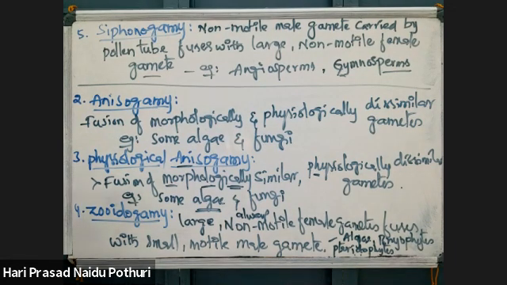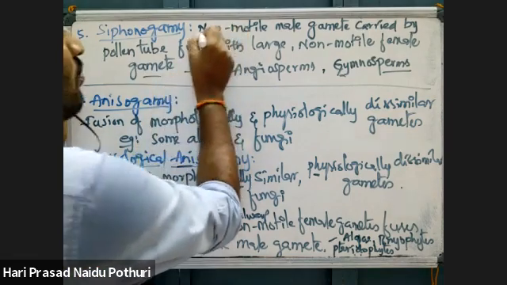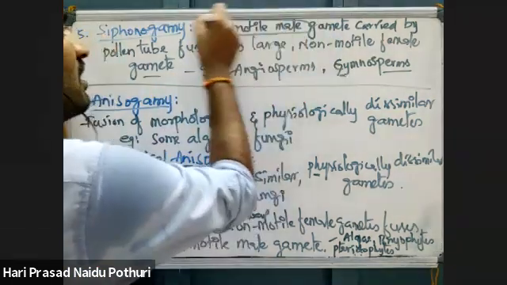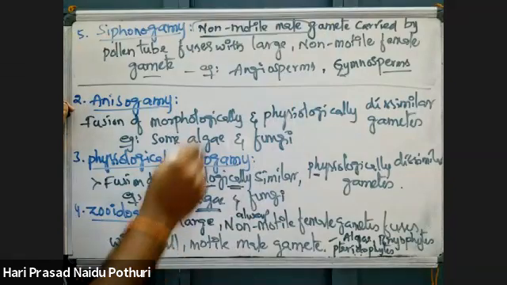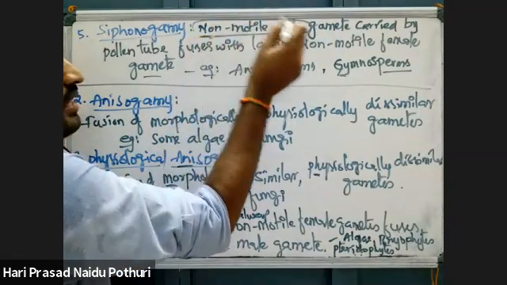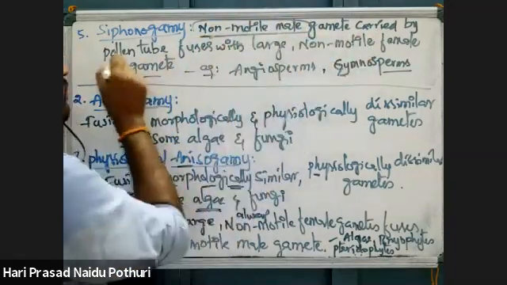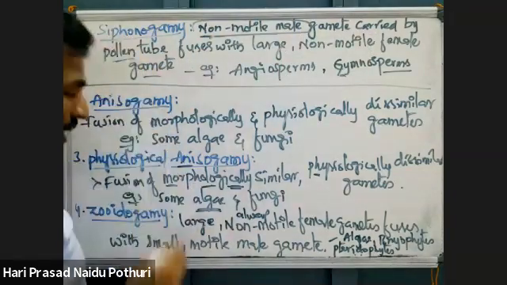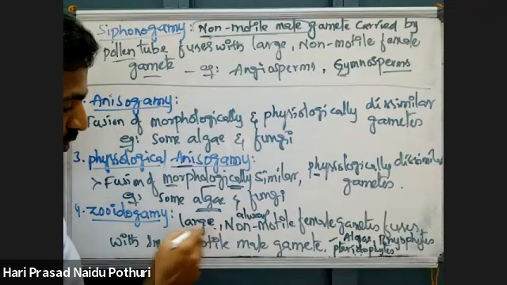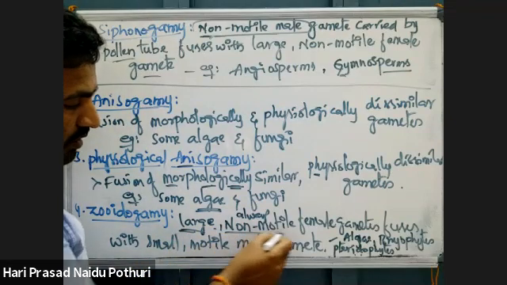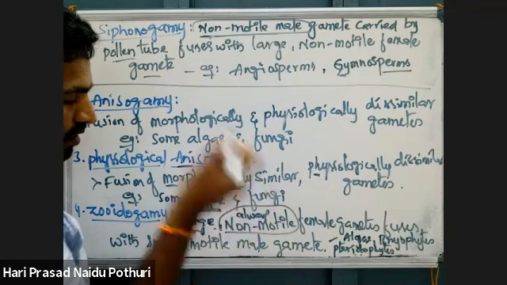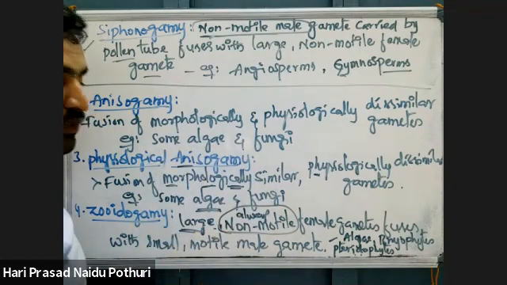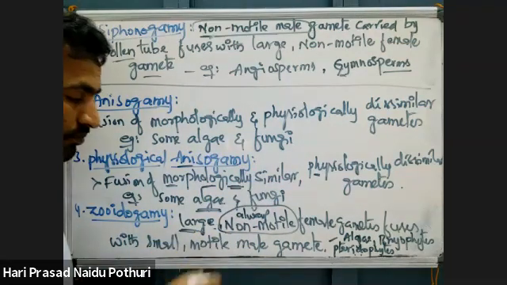See here, this is stephanogamy. Here, male gametes are also non-motile. As male gametes are non-motile, they are carried by the pollen tube. In stephanogamy and zooidogamy, both conditions, large and non-motile female gamete is there.